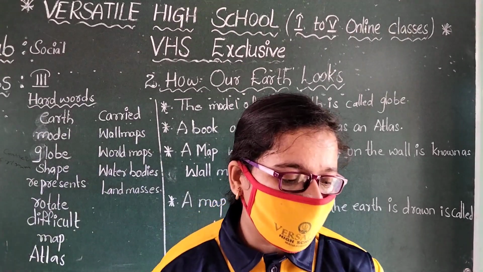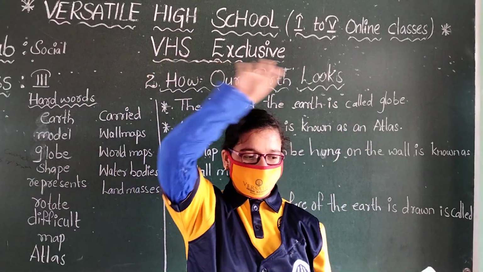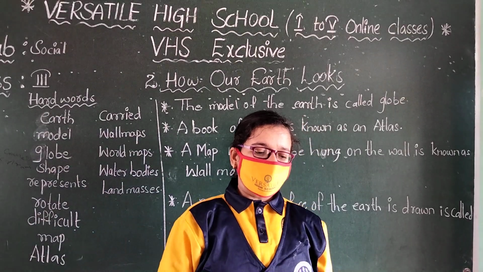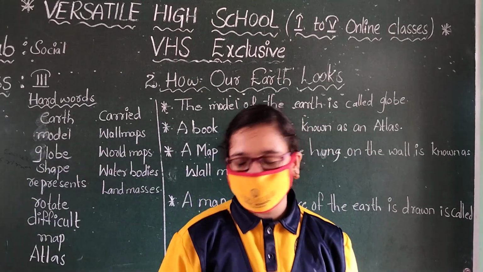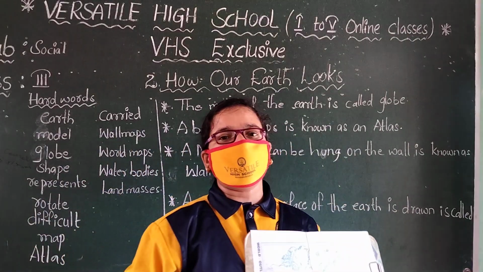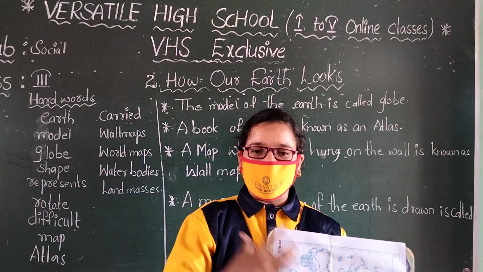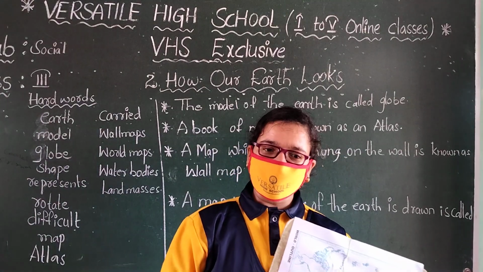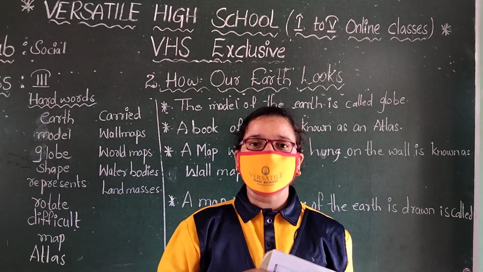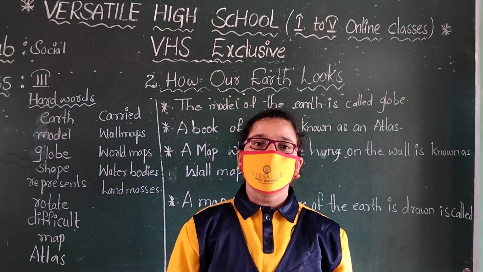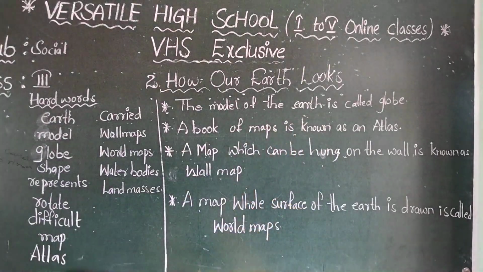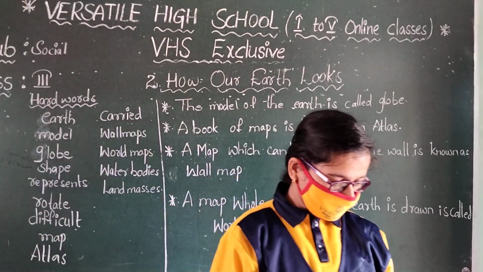a map on which the whole surface of the earth is drawn is called the world map. This is the world map. All the countries and more details, cities, mountains, are in the map. The whole world is in that map. That is a world map. Okay, children.